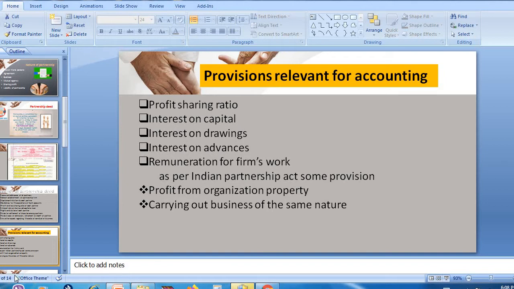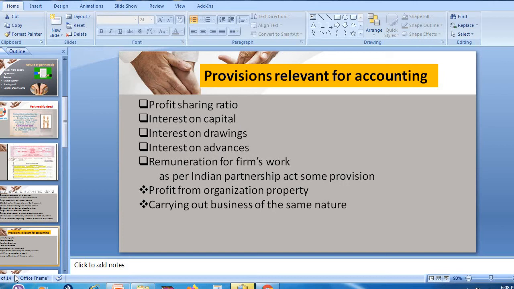So what is this profit sharing ratio? The ratio in which profit will be shared among the partners of an organization, right? When there are two or more people in a particular organization, they need to know the percentage of shares that they are going to get. So this profit sharing ratio is very important and it should be mentioned in the partnership deed.